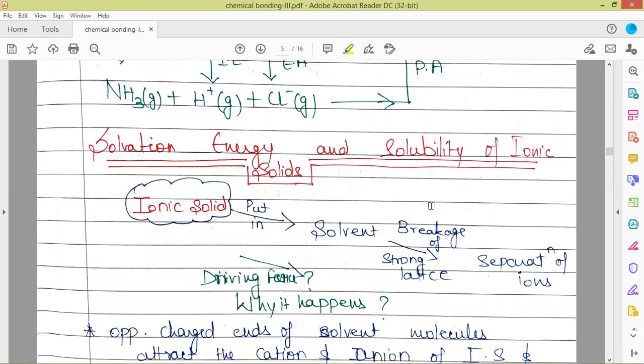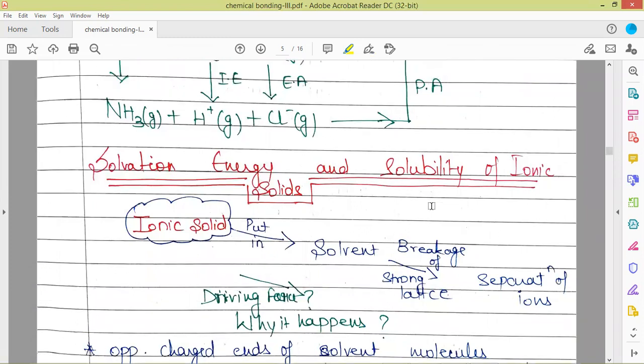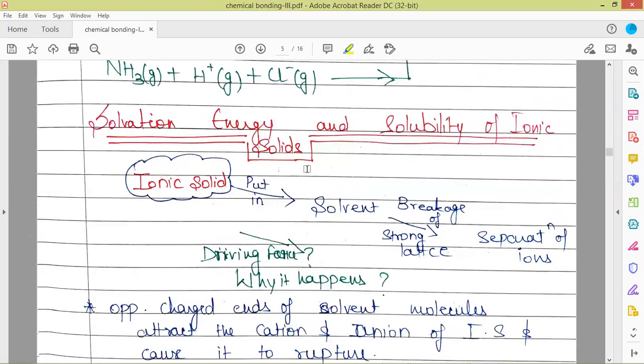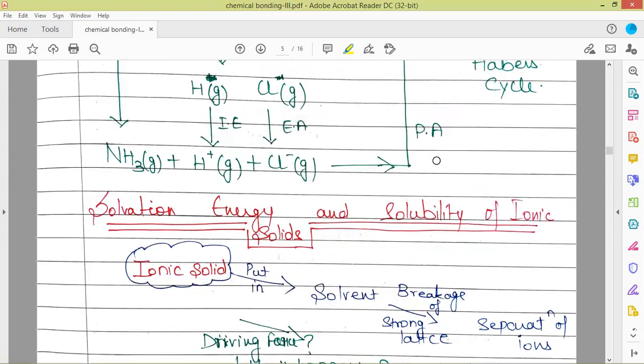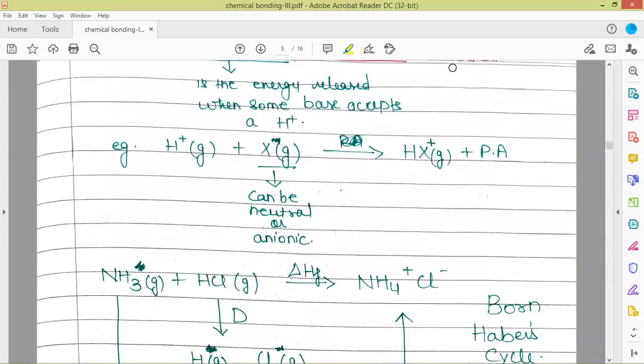Next we have solvation energy. The solvation energy and the solubility of ionic solids, this particular topic we will be discussing in the next video. So that is it for this video. Thank you so much. Have a good day.